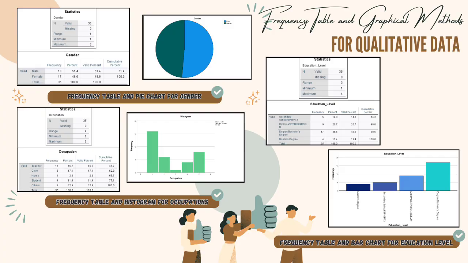Next, we will move to frequency table and pie chart for gender. Female frequency at 17 has 48.6%, while male frequency at 18 has 51.4%, which is the higher percentage than female. So the total for both genders is 35.